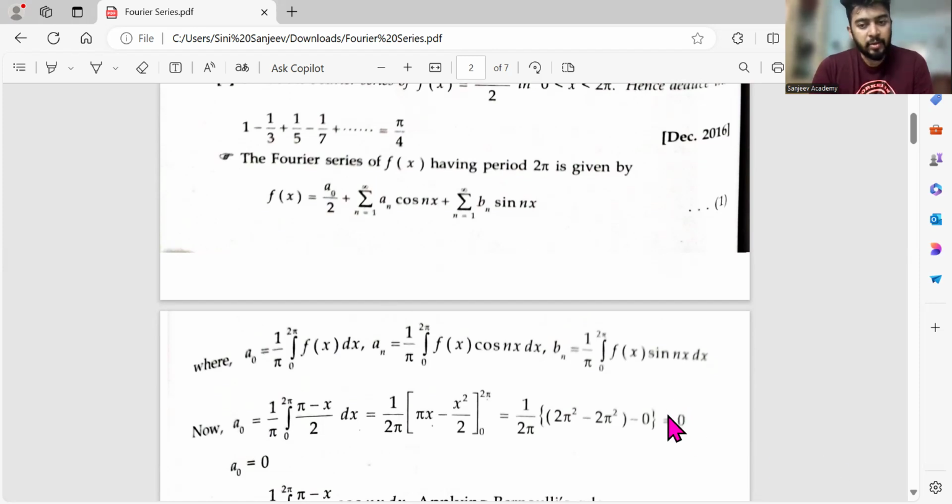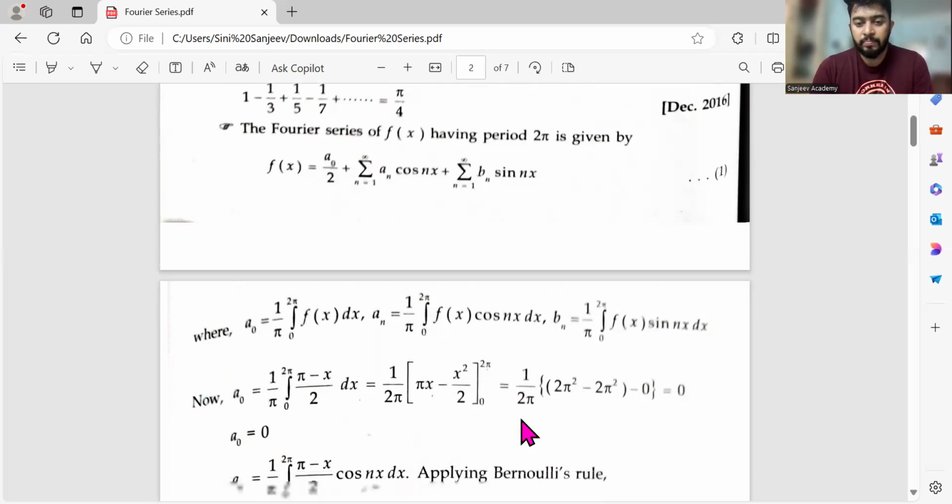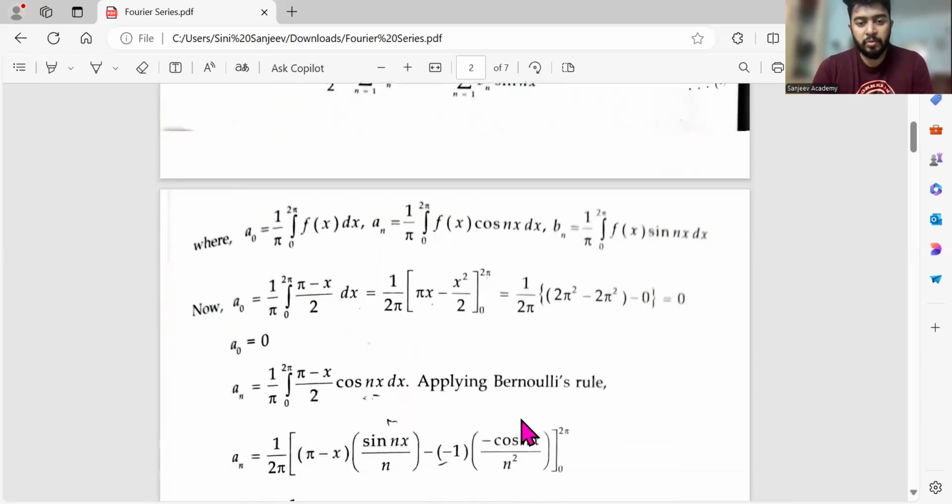So again, at the end of the day, you will get 0 as the answer. With basic integration, you take the upper limit minus the lower limit once you integrate. So the integral of pi is pi x, and the integral of x is x square by 2. Take the 2 outside. Then upper limit minus lower limit. In place of x, I'll put 2 pi. Correct? That's all. It's 0 anyway, so no need to do it and waste time.